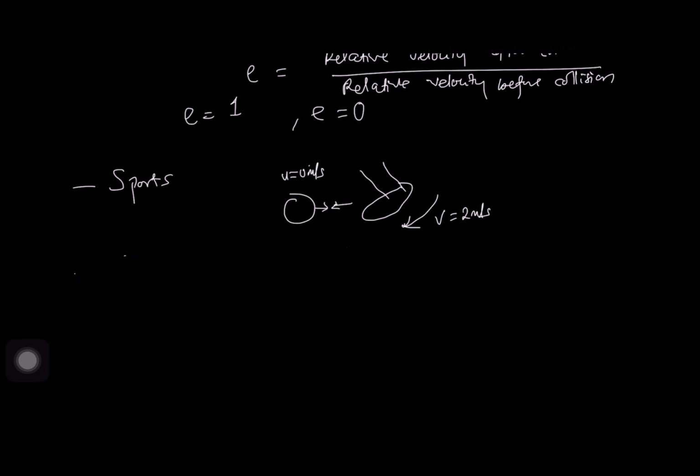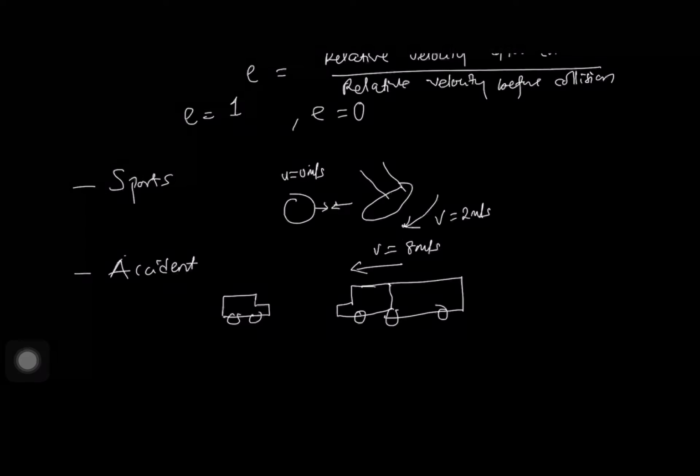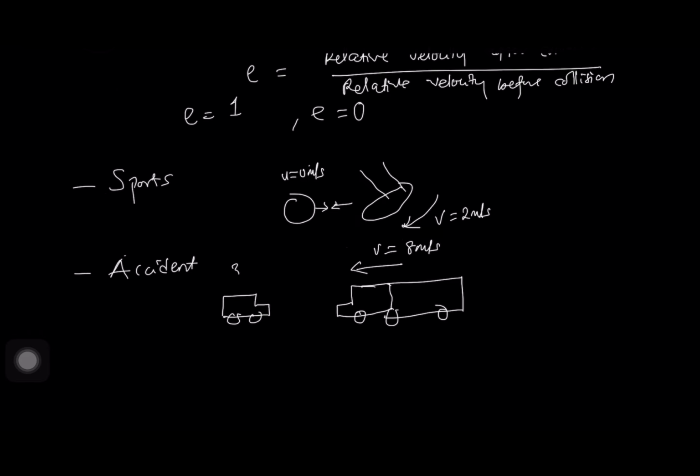So another example is in a sudden car accident. So in this case, as I also mentioned earlier, a car moving at a certain velocity collides with another car, let's say a truck moving at a certain velocity also. Let's say this is moving at a velocity of 8 meters per second, and this car is moving at a certain speed of 3 meters per second.